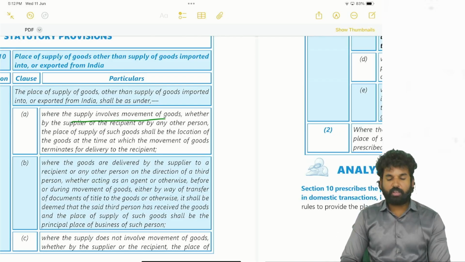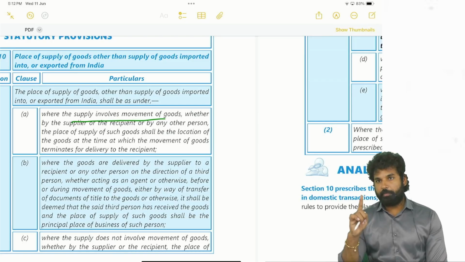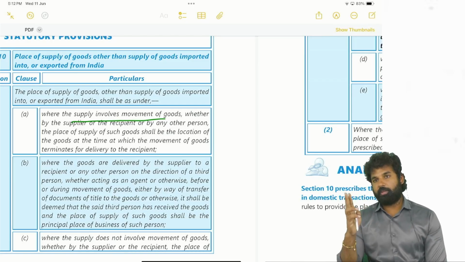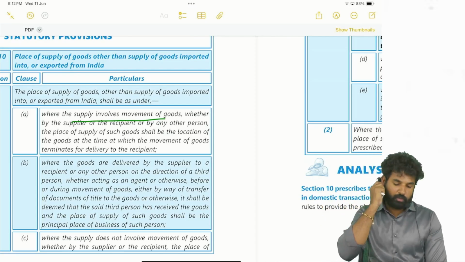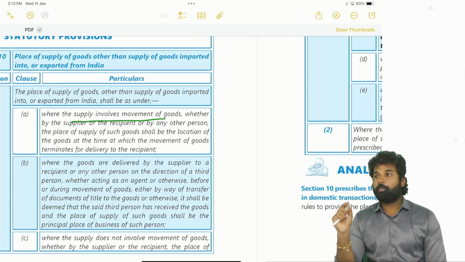Next, where the goods are delivered by the supplier to a recipient or any other person on the directions of a third person, in such cases the place of supply will be the location of the third person. Whether it may be one supply or 2 different supplies. 2 different supplies means the ultimate recipient, during the transit, places an order to the third person. So in such cases 2 supplies are there, even though there is only one delivery of the goods. In such cases the place of supply will be the location of the third person.